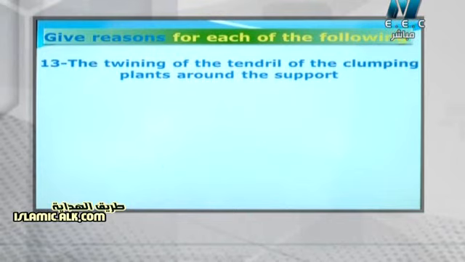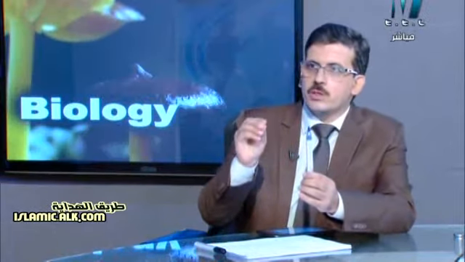Actually, the tendril moves around the support, okay? But when it comes to auxins, they are called plant hormones. They are responsible for the growth of plants, okay? So the hormones, which are called the auxins in this case, are responsible for the elongation of the tendril, which is twinning around the support.